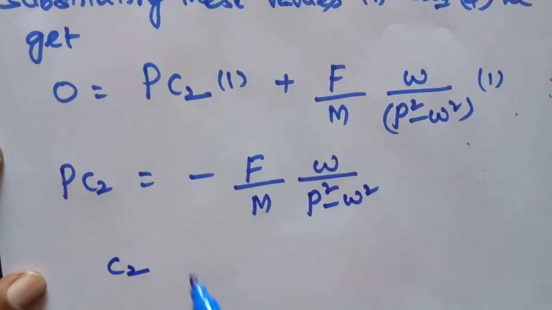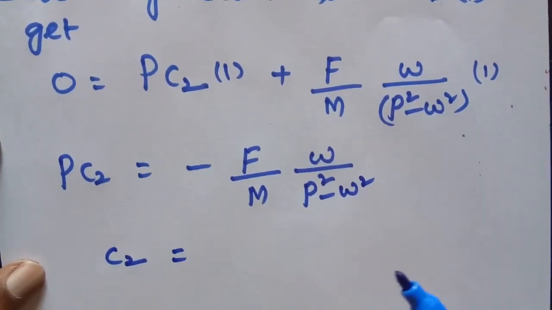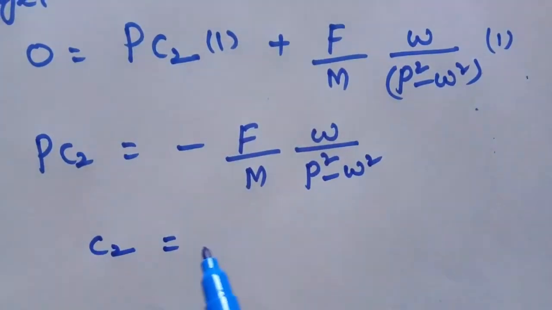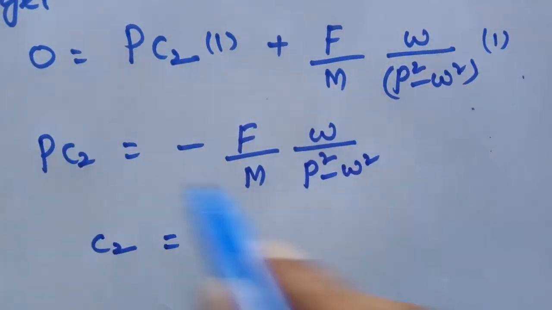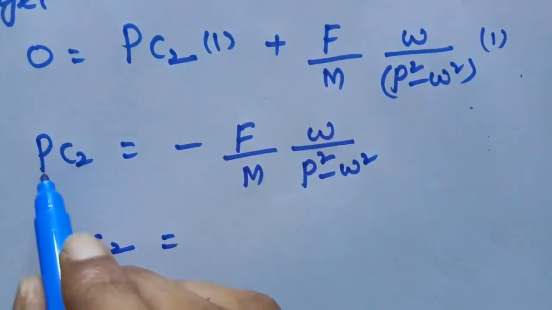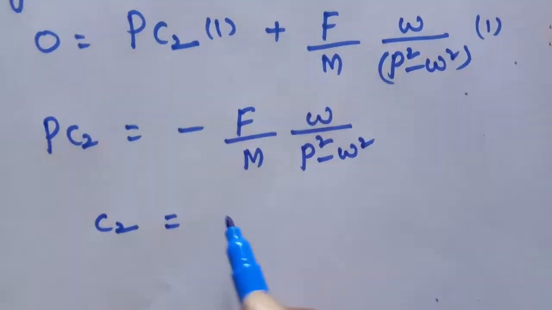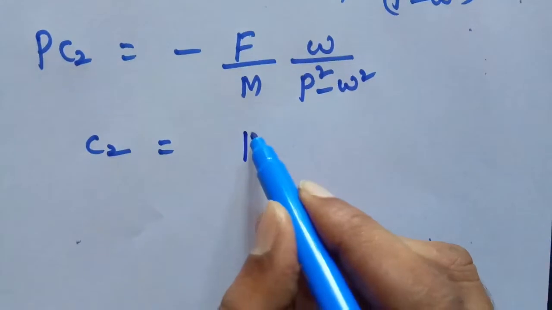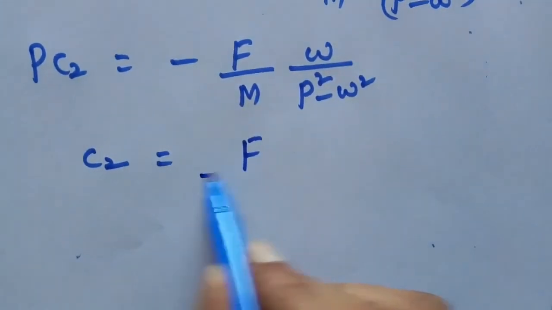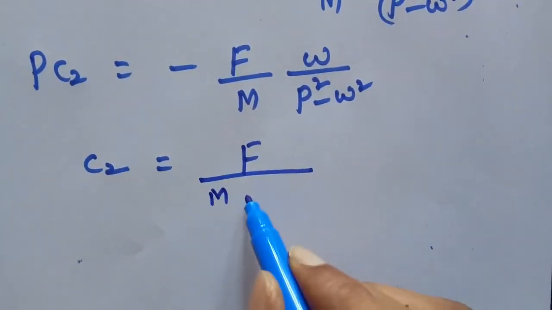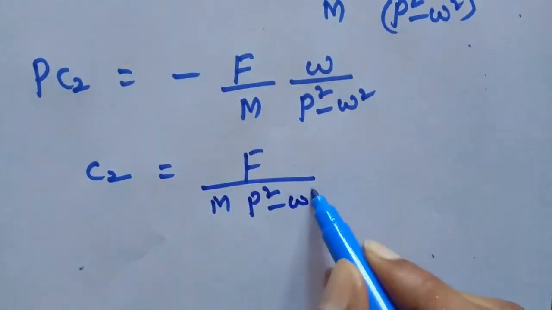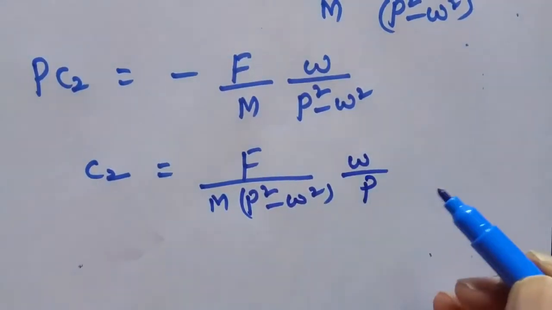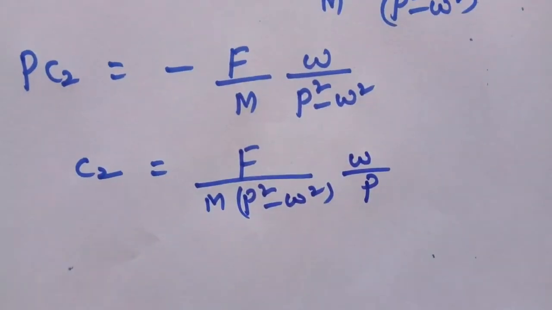Therefore c2 is equal to, cross multiplying p, we are changing p from left to right, minus F by m into omega by p into p square minus omega square. This is the value of c2.